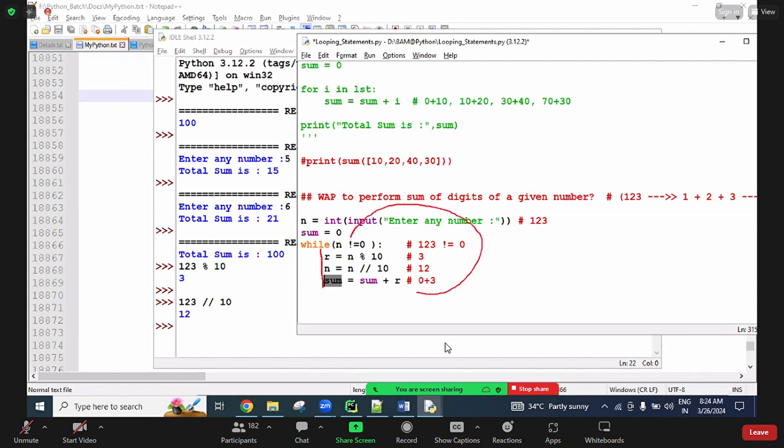Next, coming back here, checking the condition one more time. The n variable has the value 12. So 12 not equal to 0. This is the second condition, and yes, the condition is true in the second loop. Then it goes again one more time.